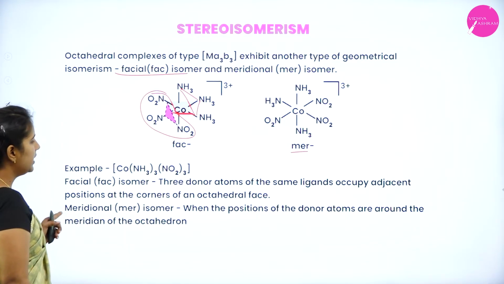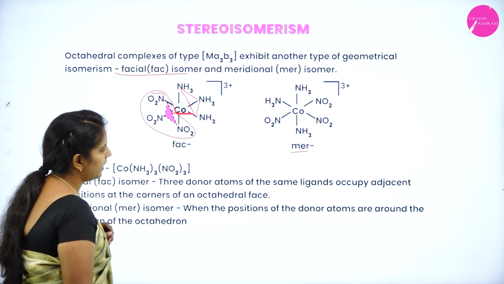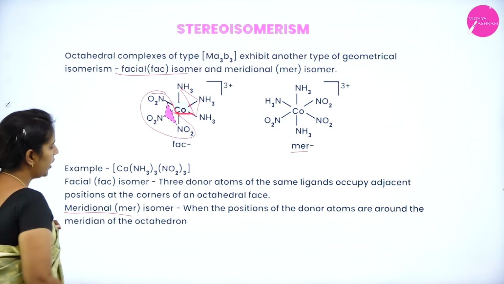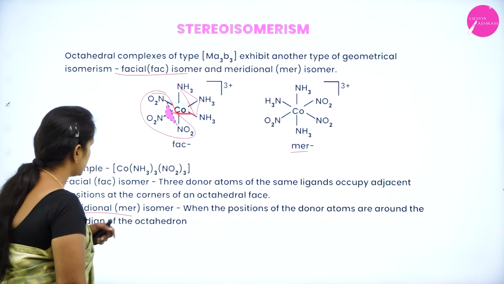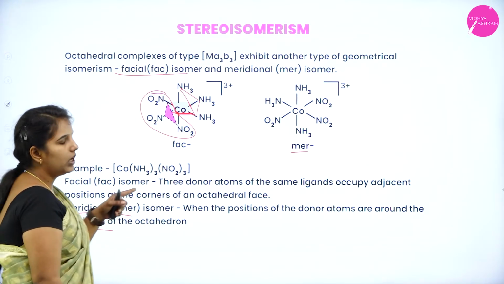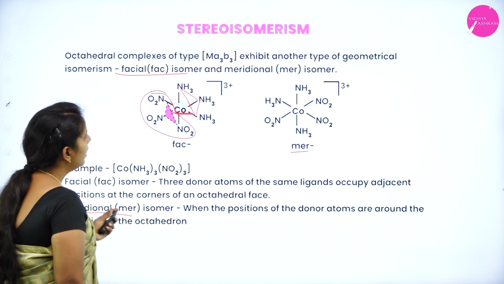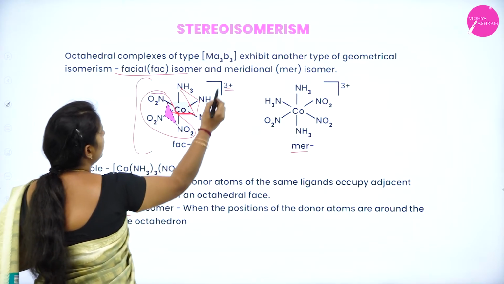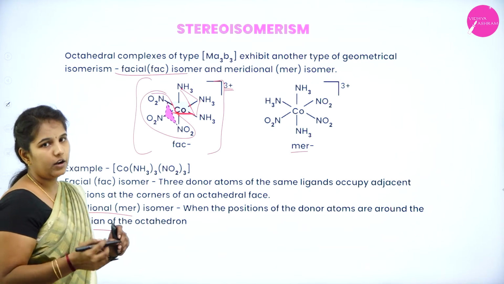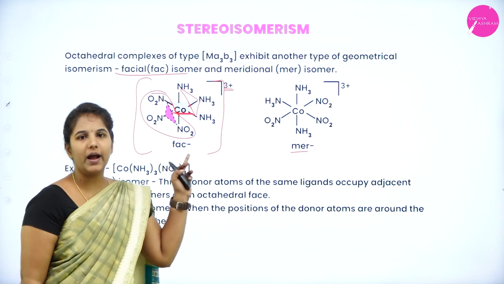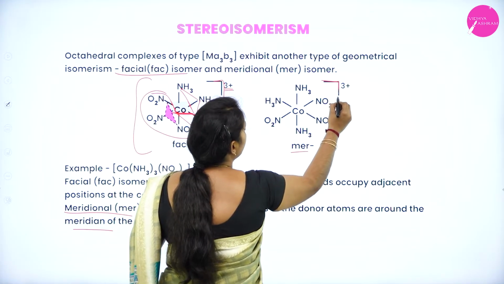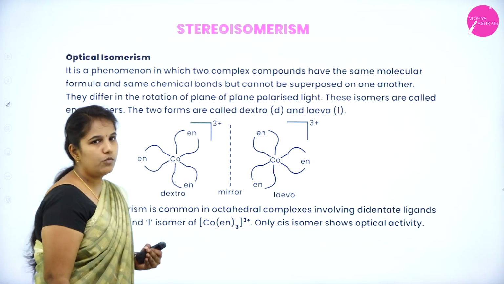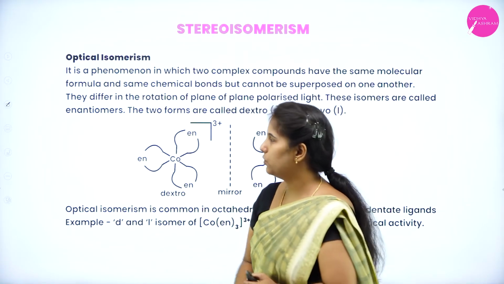Okay. So, in the facial isomers, the 3 donor atoms of the same ligand occupy adjacent sides, as I have explained. And in the meridional isomers, the donor atoms are arranged around the meridian of the octahedron. Why I have written only the short form with the 3 plus, instead of writing the full coordination sphere, is that we can write it in a short form like this and show the charges.